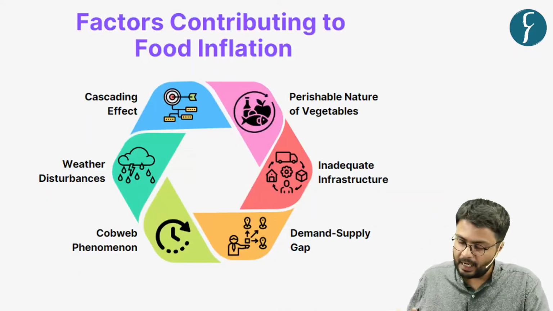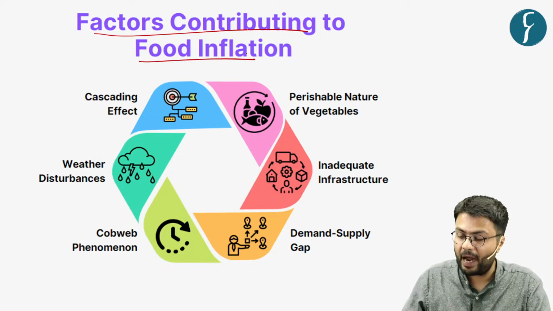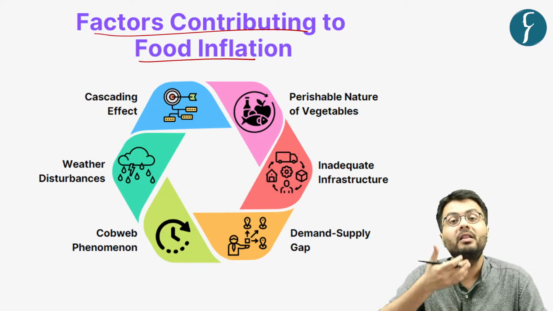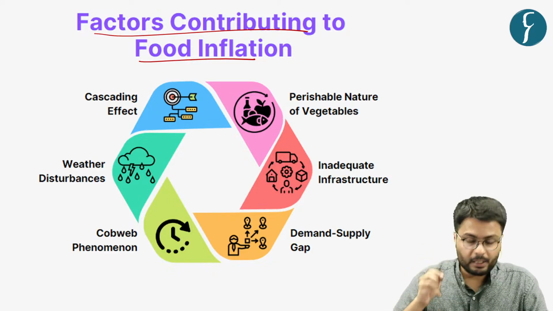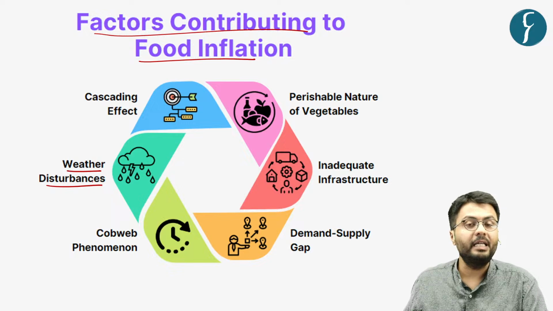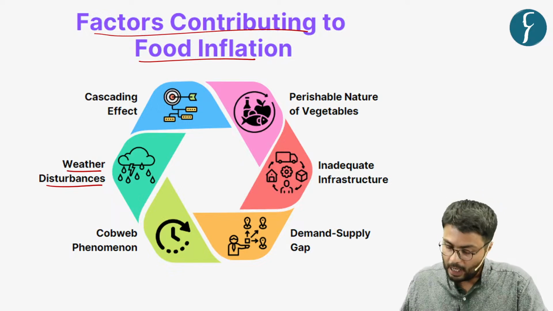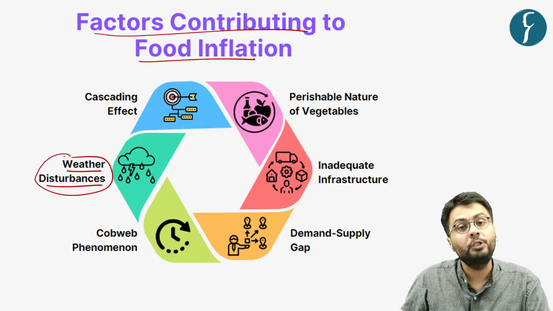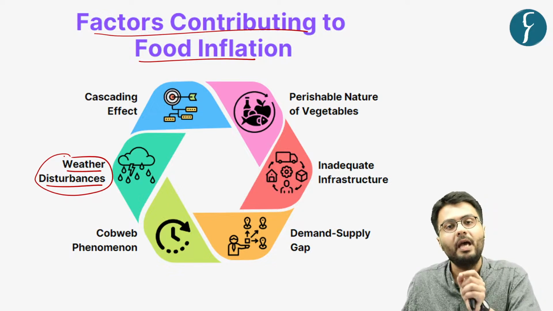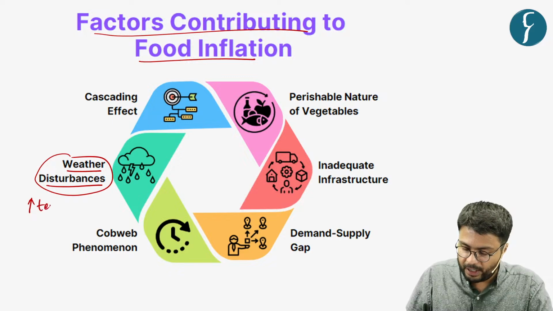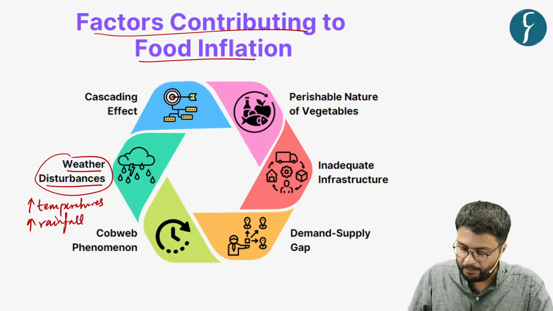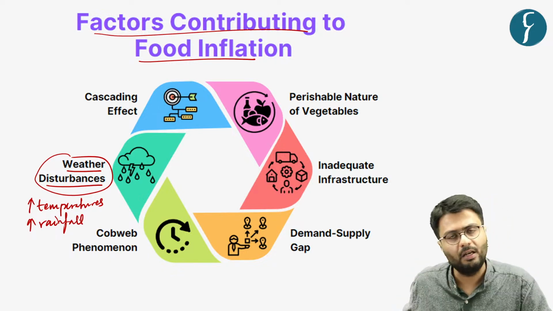Now, in this regard, let us understand what have been the factors that are contributing to food inflation in India. We'll start with the first factor, which is termed weather disturbances. This factor becomes much more prominent during the summer and rainfall season because during this season, we witness higher temperatures overall and also a higher amount of general rainfall across most areas in the country.